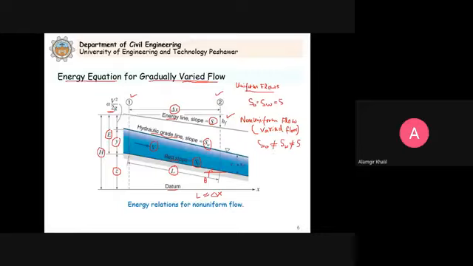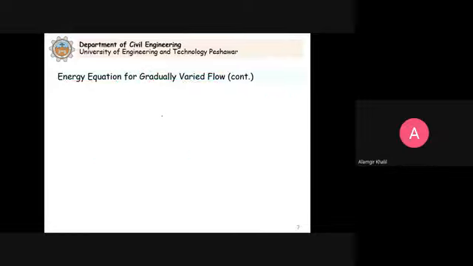So now with this understanding, let us try to write down the energy equation and how we will apply it when we have gradually varied flow problems. What we do is, we just learned that the total energy can be written as H equal to Z plus Y. This is the potential energy head, because we are expressing energy per unit weight, so it is head.